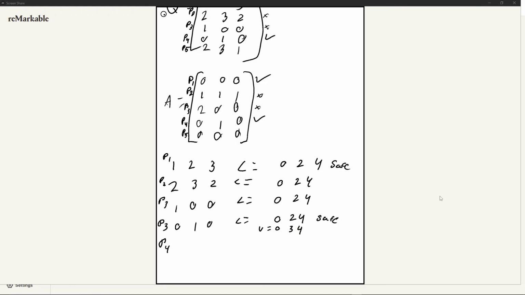Now, if we go look at process 5, we see process 5 is requesting 231. Is that less than or equal to our new V of 034? No, it's not. Therefore, that is also currently deadlocked.